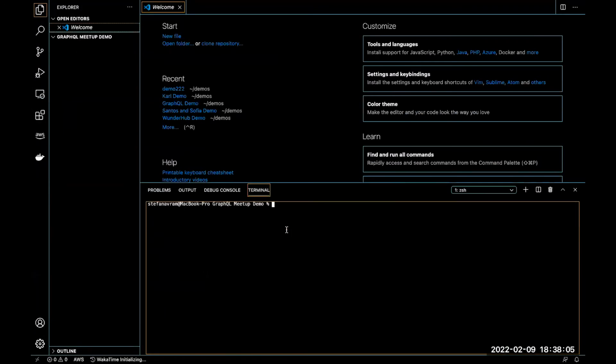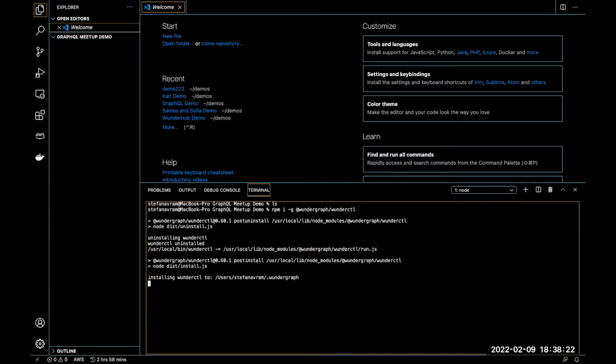Once we open that up, let's open up our terminal, just so we show that there's no funny business, it's empty. First thing we're going to do is install our command line interface for Wundergraph, which we call WunderCTL. Give that a second. Awesome. Next thing we're going to do is log into the hub.